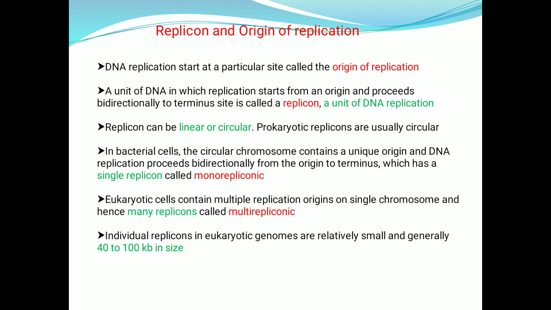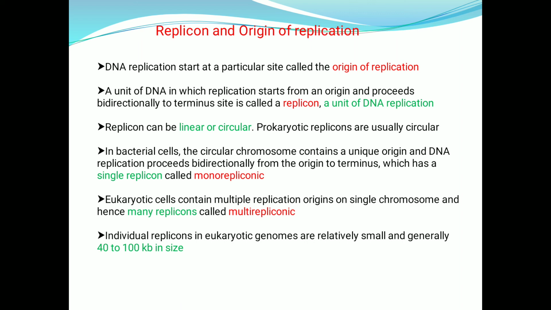And here, what is replicon and origin of replication? The origin of replication is nothing but a particular site on the DNA from where the start of the DNA replication occurs. That point is called the origin of replication. The other term is replicon. A replicon is a unit of DNA replication, a unit of DNA in which replication starts from an origin and proceeds bidirectionally to the terminus site.